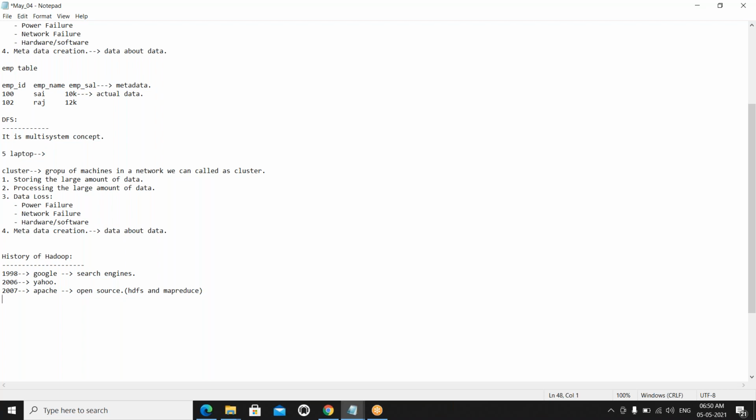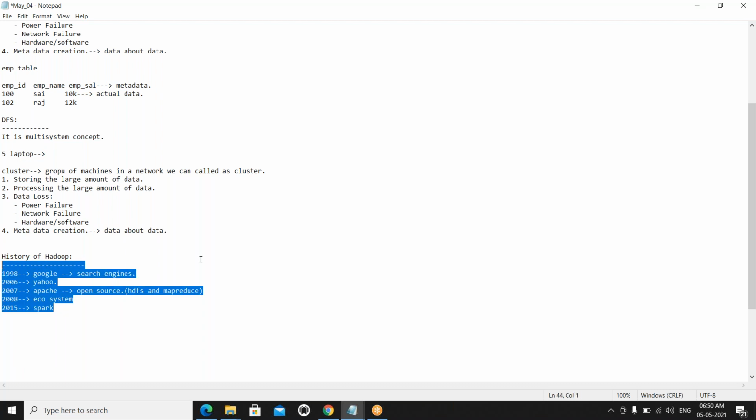In 2008, all the ecosystems were introduced, like Hive, HBase, Impala. These ecosystems were introduced by Apache only. And after that, in 2014 and 2015, you can take it as 2015, Spark was introduced by Apache. Spark is the latest ecosystem for the Hadoop environment.